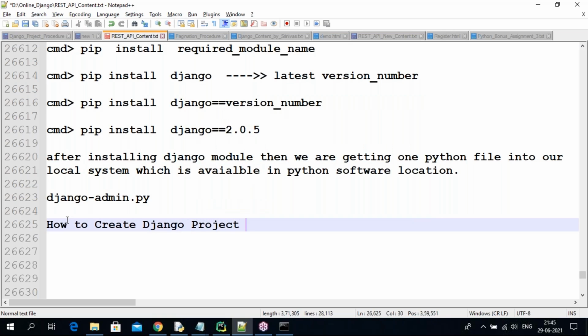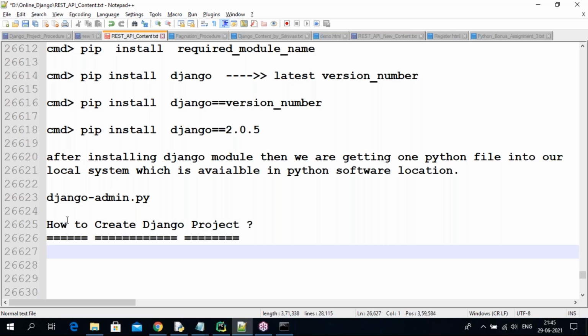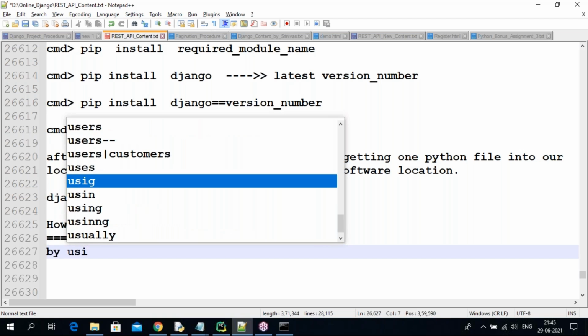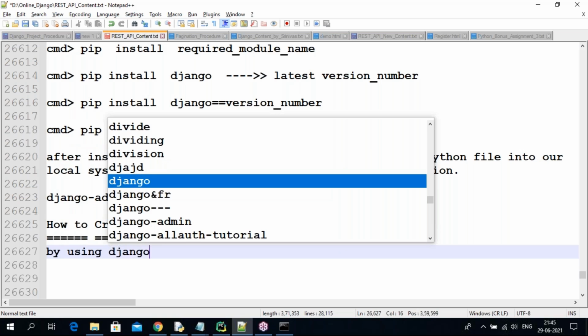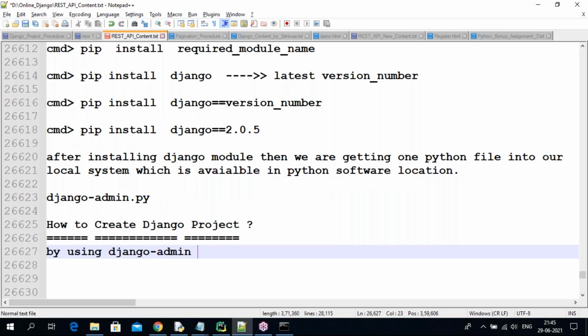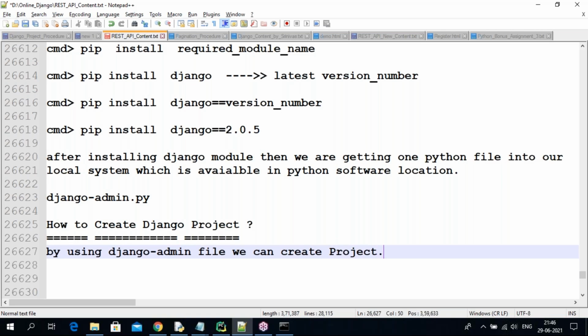By using the django-admin.py file, we can create the project like below.